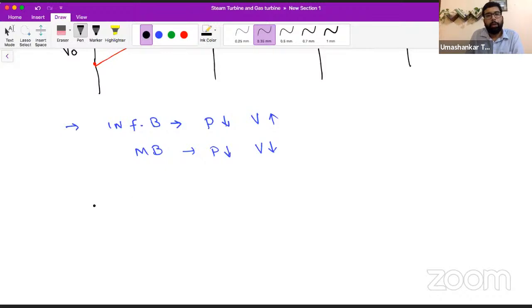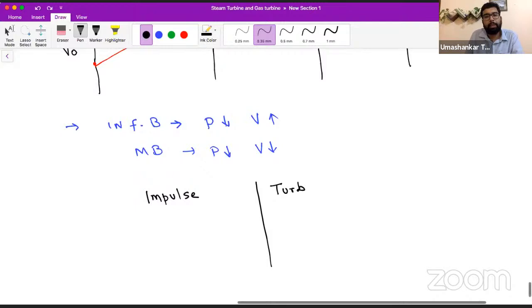Now let's see the basic difference from here. Questions can be asked, and this topic was already there in the ESE syllabus. In the GATE syllabus it was not there, but in the ESE syllabus all these things were already there.